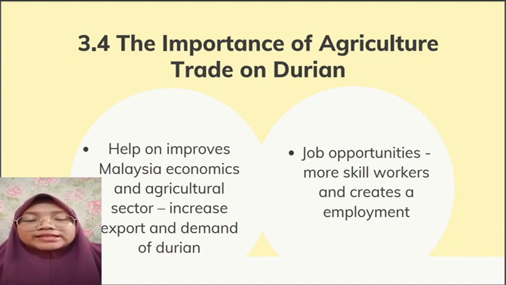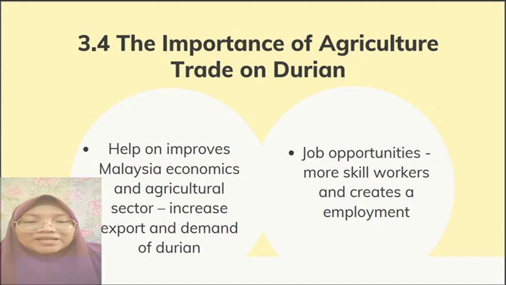The second one is job opportunities. The importance of agriculture in the durian trade also helped to improve job opportunities, which creates more skilled workers and more employment in this sector.